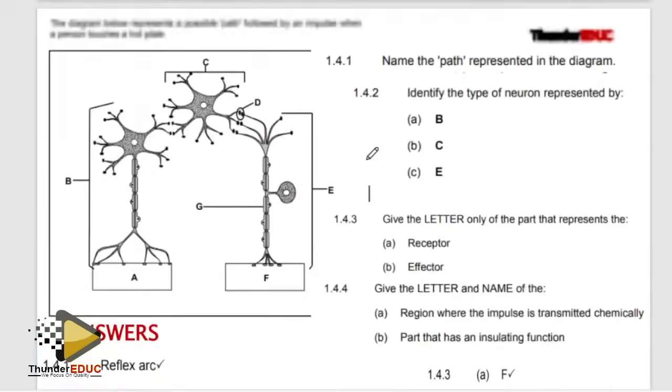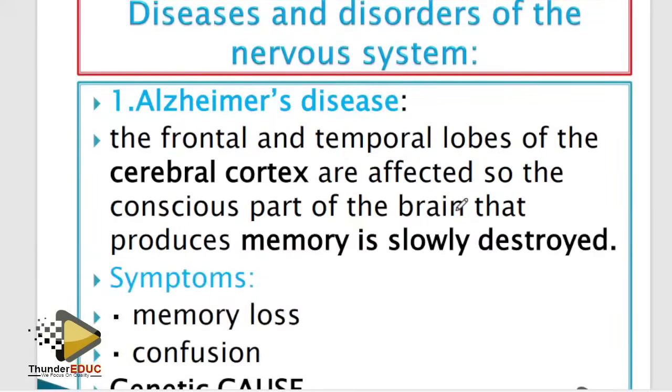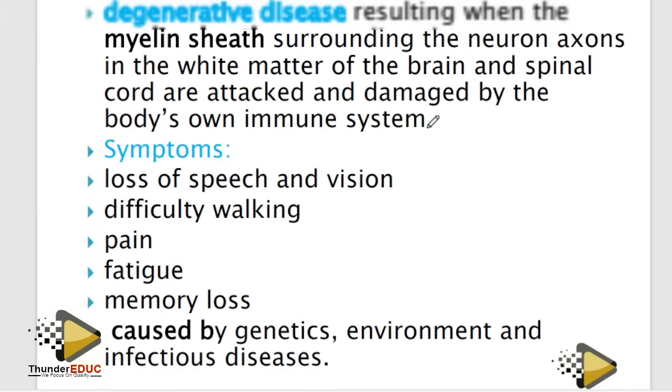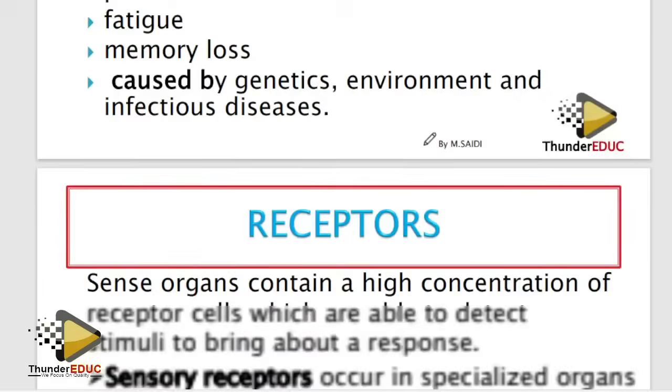These are some of the questions. I'm not going to go through them, but you will be able to answer. Alzheimer's disease, we like it, and multiple sclerosis in objectives. So Alzheimer's disease, you have to know what is destroyed. Basically, it is the brain. And then multiple sclerosis, what is destroyed is the myelin sheath, its degeneration. Sometimes you call it the degenerative disease.